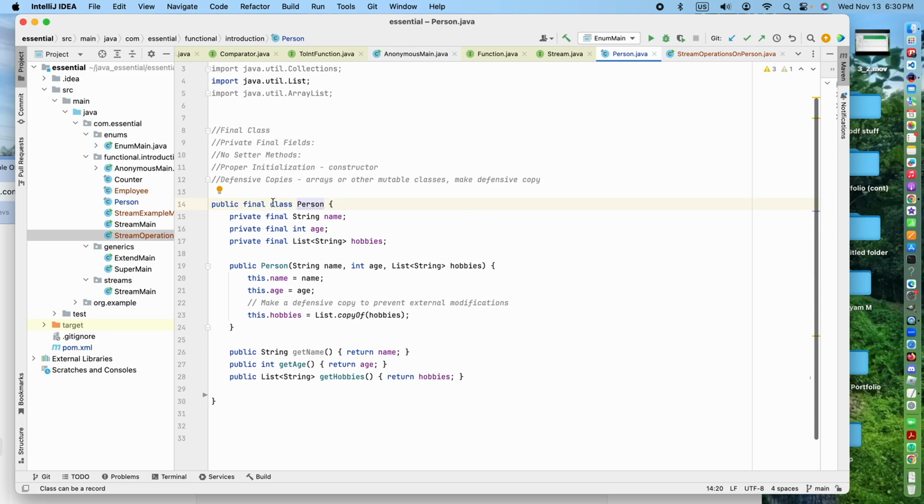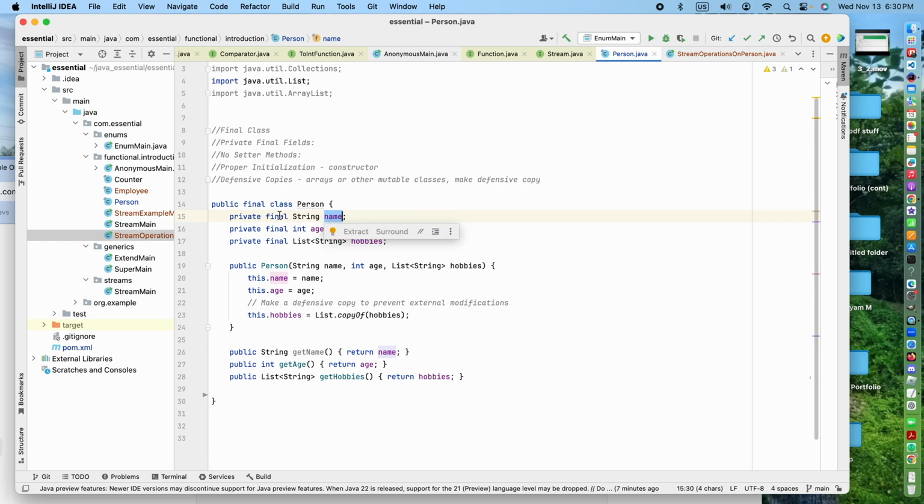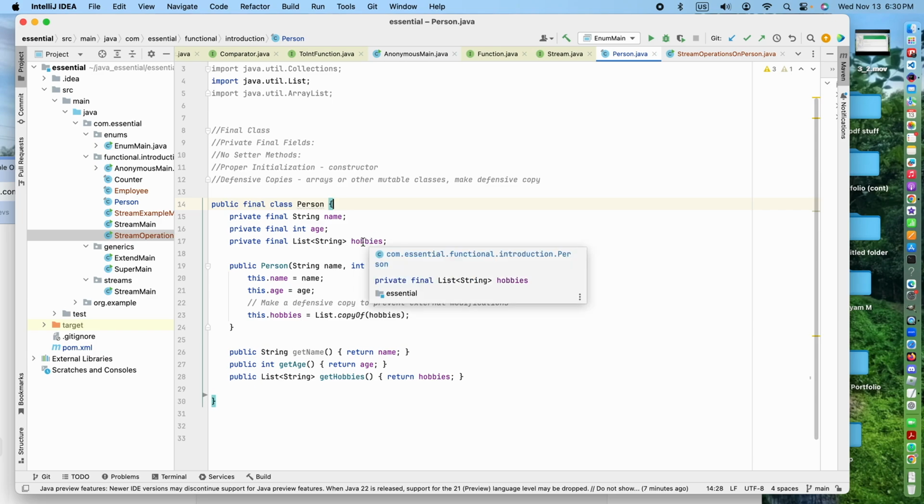We know that it's a final class, so you cannot extend it. Then the fields are private final, which means that we cannot assign another value. Only the name is assigned a value, and we cannot assign another value to name. That's why it is final. Now the list of strings is different. You cannot assign it to a new array list, but you can add or modify the existing list.